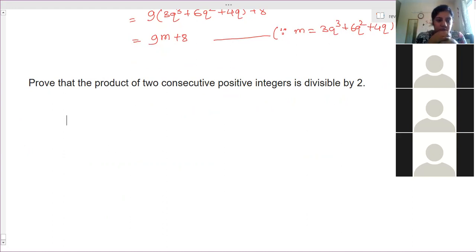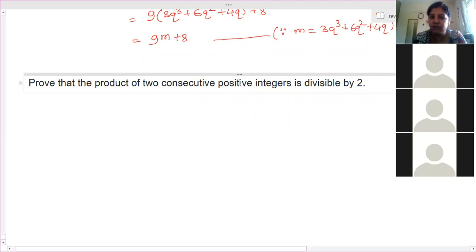Yes, ma'am. Next one is: prove that the product of two consecutive positive integers is divisible by 2 always. Now these questions are somewhat different. Here we have to use the relations between the integers. Earlier you were using a direct single integer. In the beginning you wrote even numbers and odd numbers in different forms. In the next two questions, you wrote the square of a number and the cube of a number. Now here, the relations between two integers.